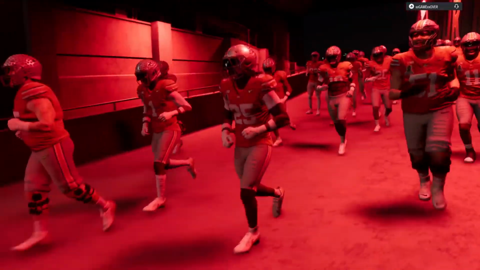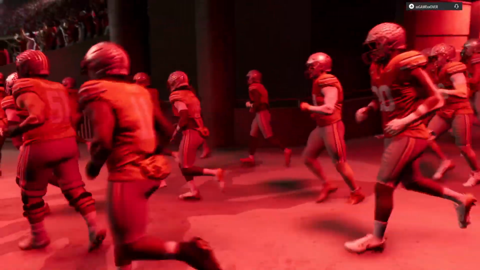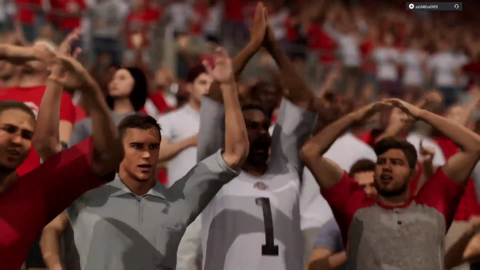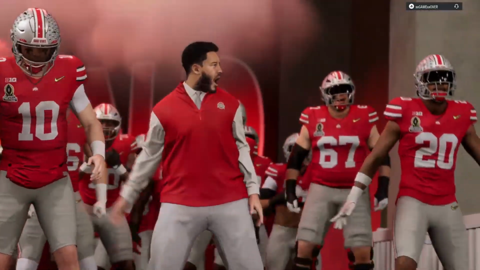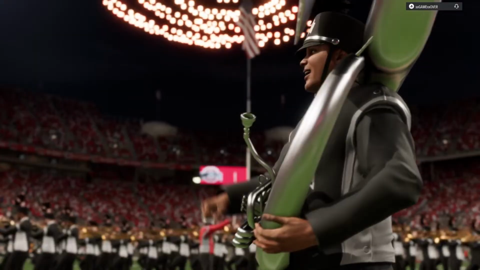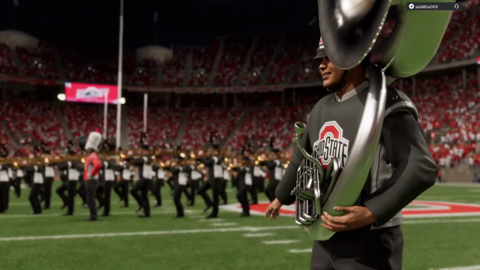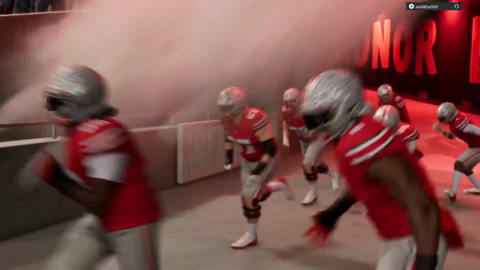Welcome to the old Horseshoe on the banks of the Olentangy, the home of the Ohio State Buckeyes. As we'll see, the number 12 seed in this playoff, the Ole Miss Rebels, taking on last season's national champions, the Ohio State Buckeyes. For EA Sports College Football, I'm Chris Fowler, joined by Kirk Herbstreit. The playoff is here, and let's not wait any longer. Let's get this going.